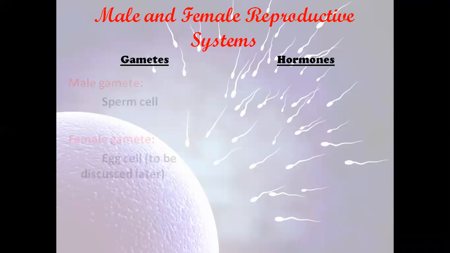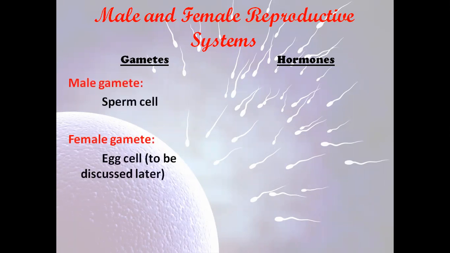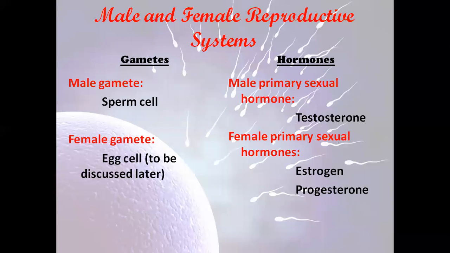What are the gametes? The male gamete, as I said, is the sperm cell, while the female gamete is called the egg cell, and we're going to discuss this later. Hormones. The male primary sexual hormone is called testosterone. However, the female primary sexual hormones are called estrogen and progesterone.